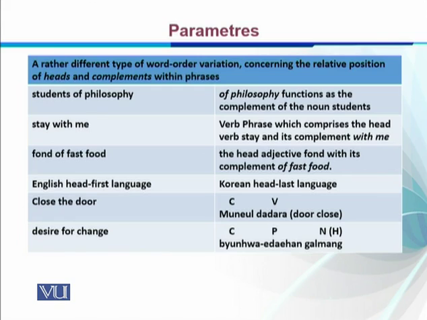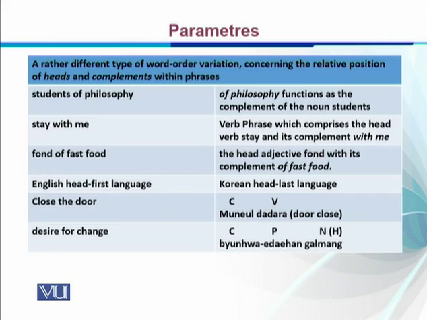So it is like this: the complement comes first and the verb follows it; the complement precedes it. Take desire for change, for example. Similarly we see that the word for desire is the head of the phrase, which follows the complement, that is the prepositional phrase. So again the preposition follows its complement.